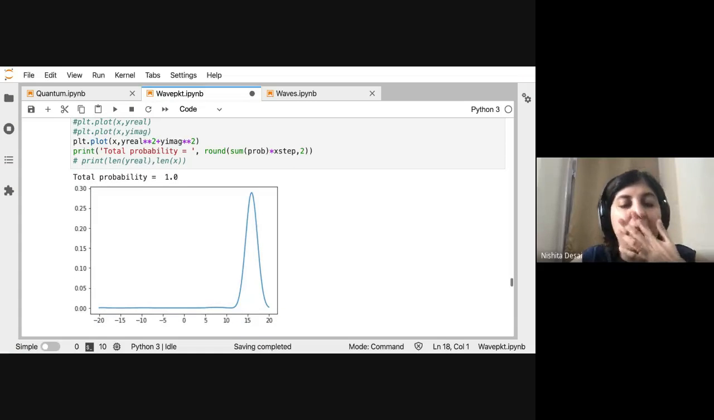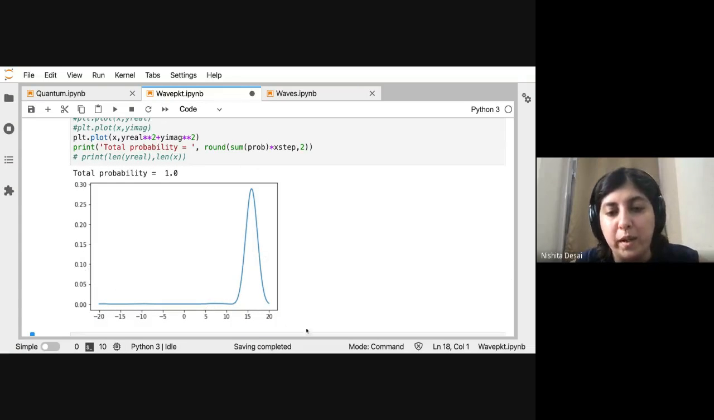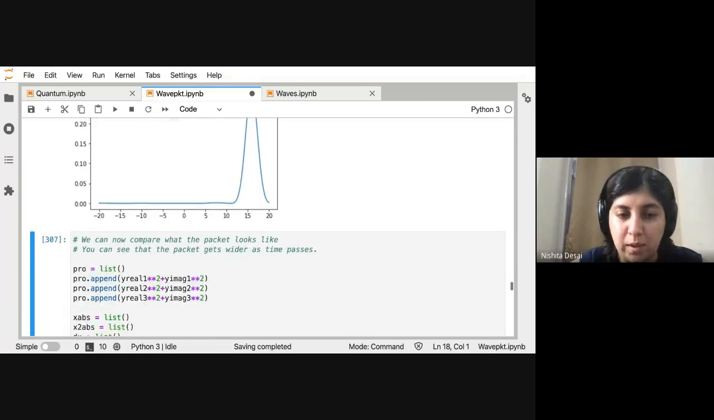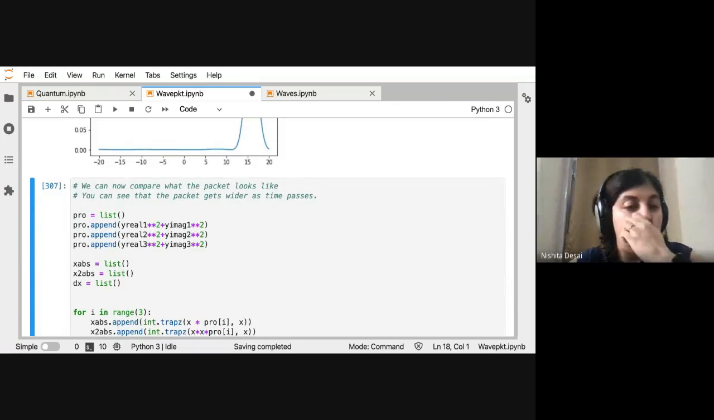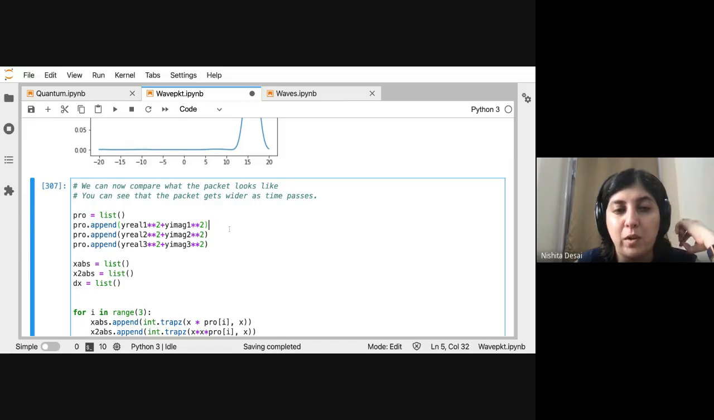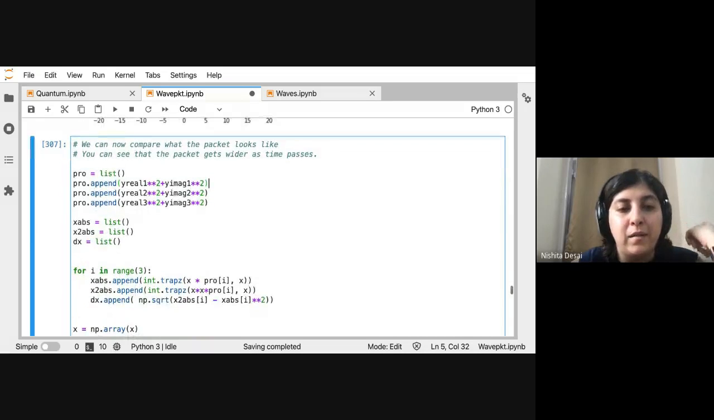Okay. So now you can see it has moved quite a bit towards the end of our frame, and the third part is saved as well. So now what I want to show you is exactly what the wave packet looks like. And first of all, I calculated this probability array, which was just y real plus y imaginary squared